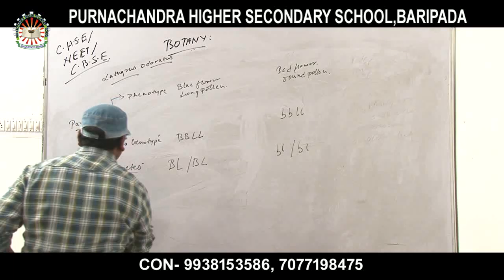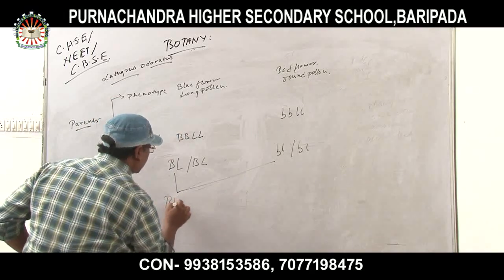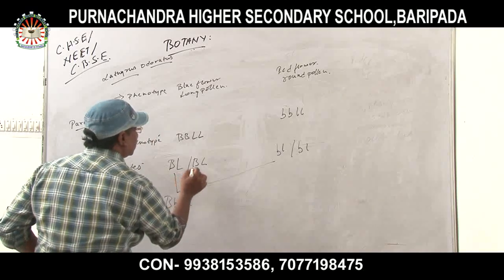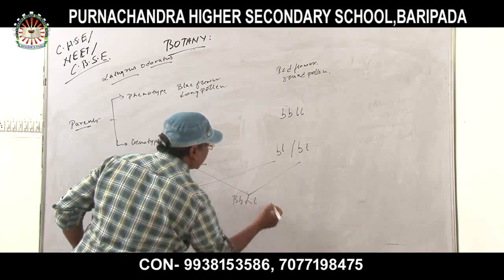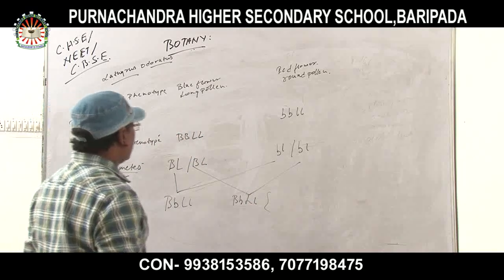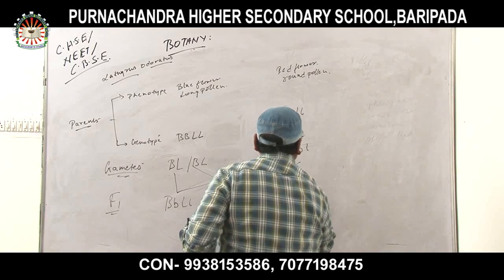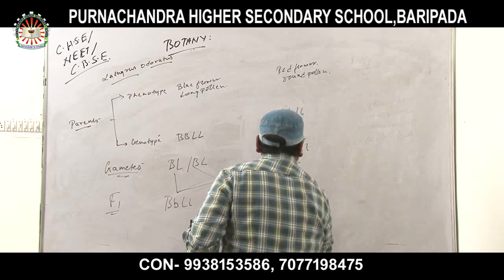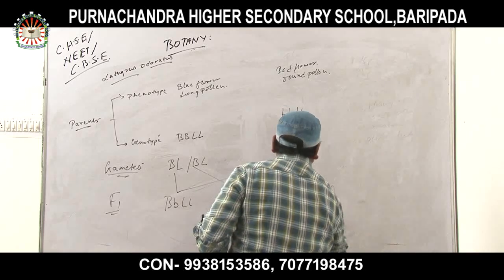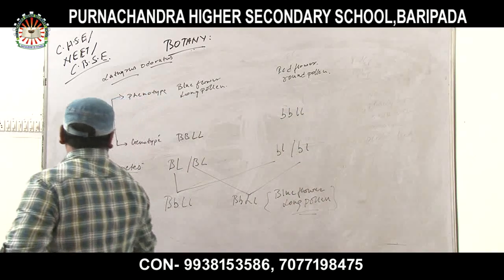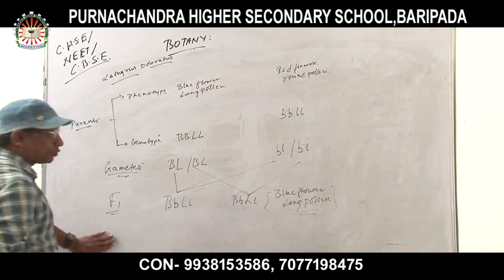Now, in the first filial generation, capital B, small b, capital L, small l. Again, capital B, small b, capital L, small l. All are blue flower, long pollen in the F1 generation. Now, what would be the ratio in the F2 generation?